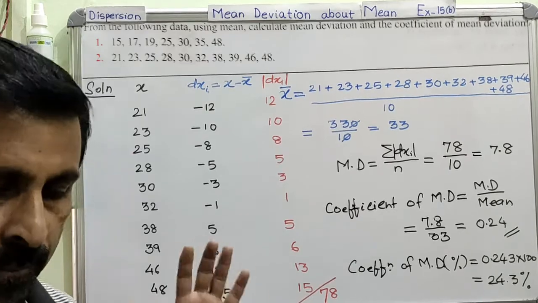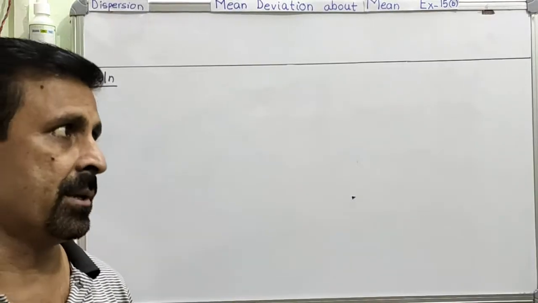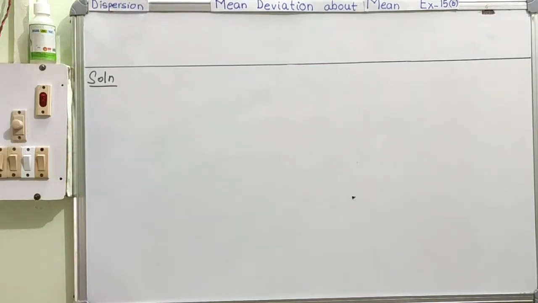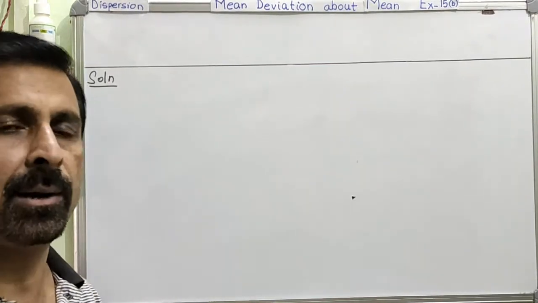Am I clear? Hope so. Thank you. Now we are moving on to type 2 question. This is the discrete series question, right? I'm taking question number 4.